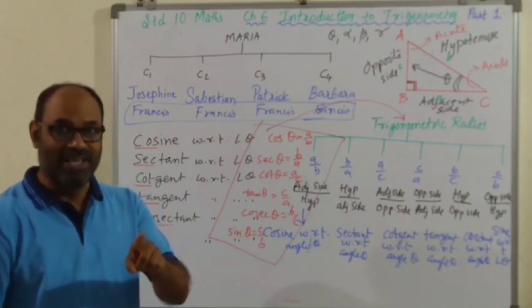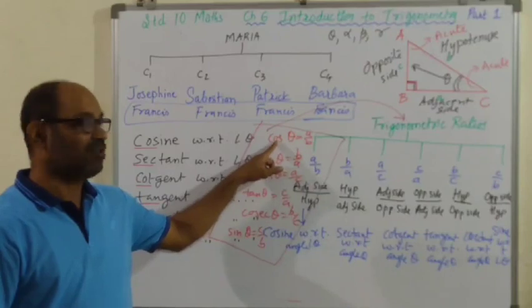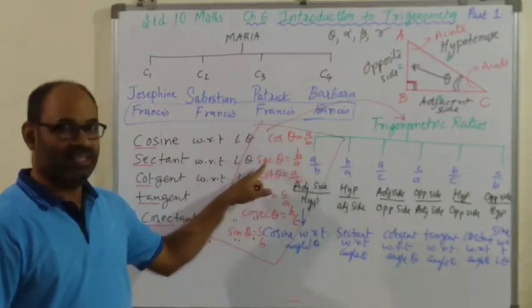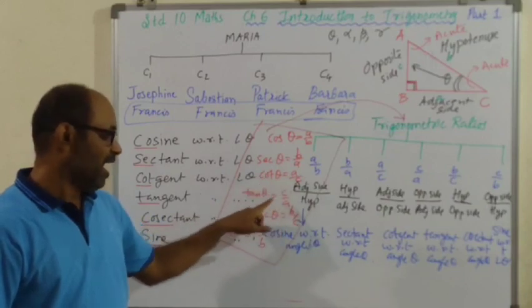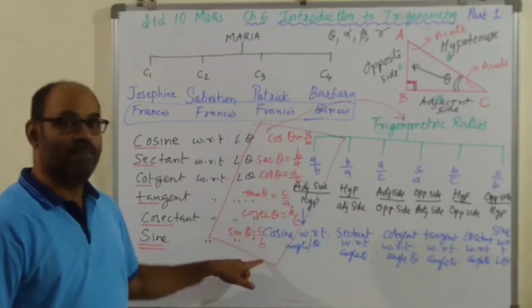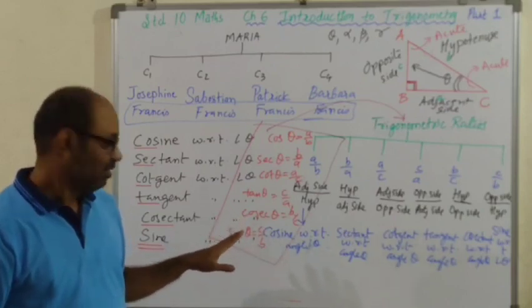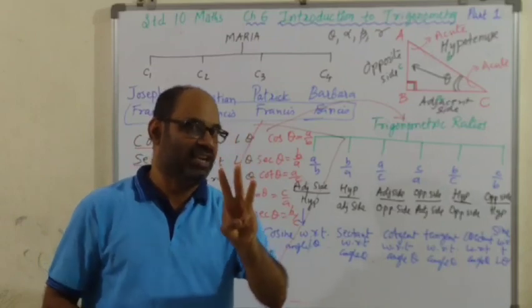You will have to remember this. This is the definition. By definition, A upon B is cos theta. B upon A is sec theta. A upon C is cot theta. C upon A is tan theta. B upon C is cosec theta. And C upon B is sin theta. And what are A, B, and C? They are 3 real numbers.